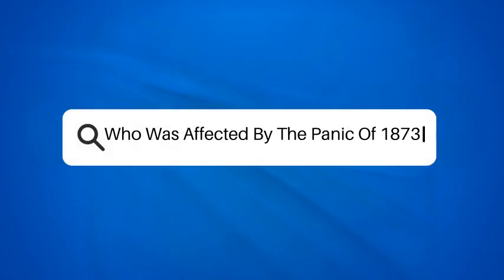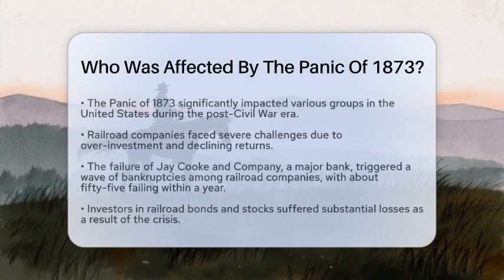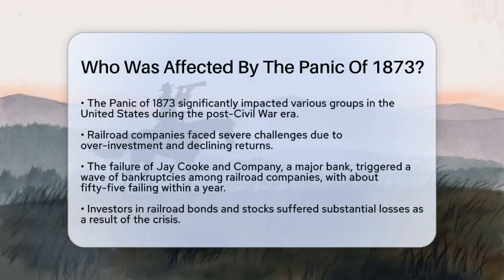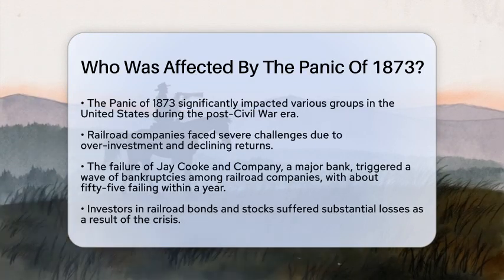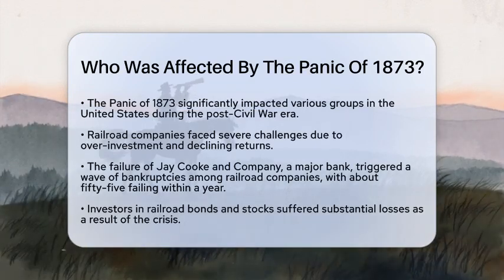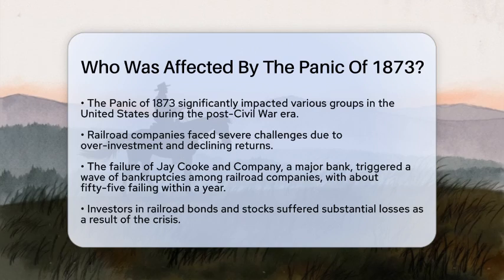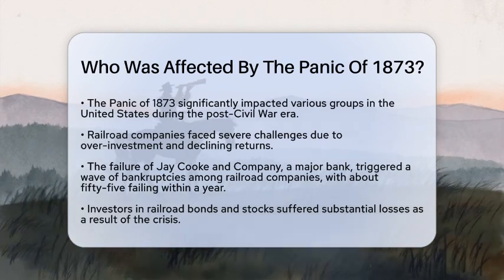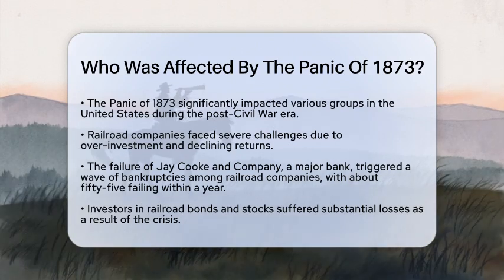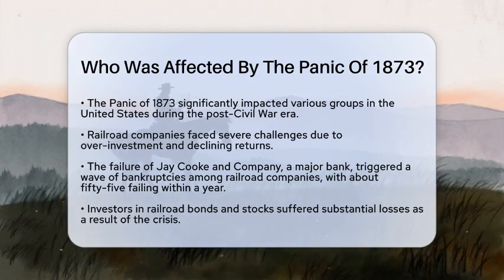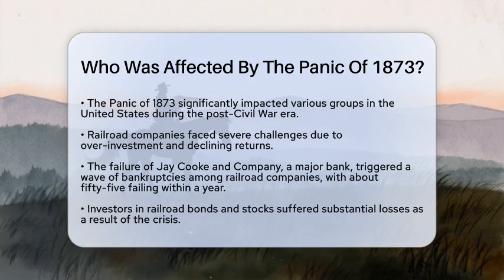Who was affected by the Panic of 1873? Have you ever wondered how a financial crisis can ripple through society? The Panic of 1873 is a perfect example of this phenomenon, impacting many groups in the United States, especially after the Civil War during presidential Reconstruction. Let's break down who was affected by this significant event.